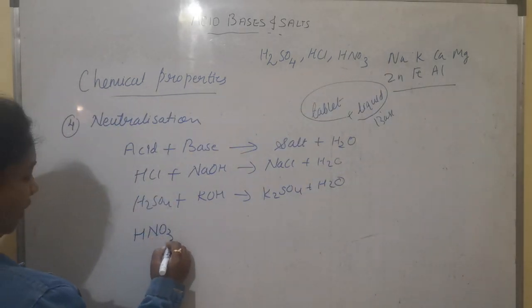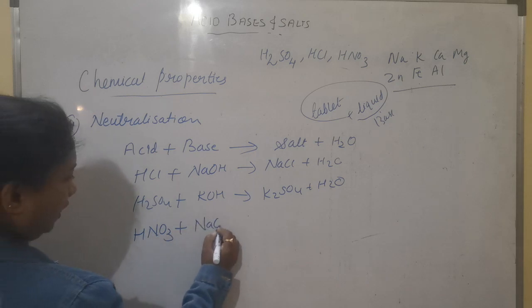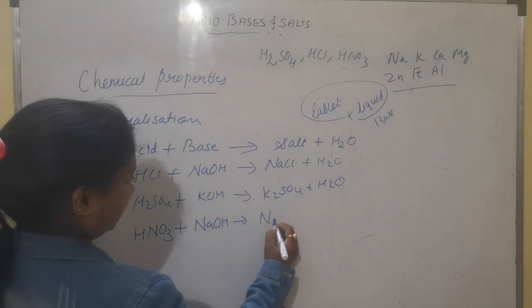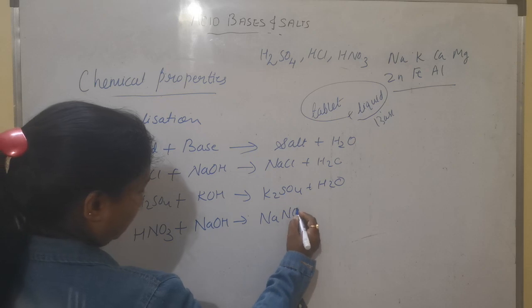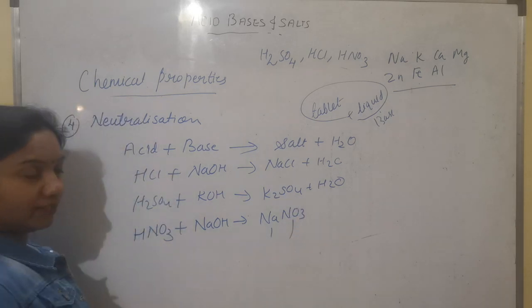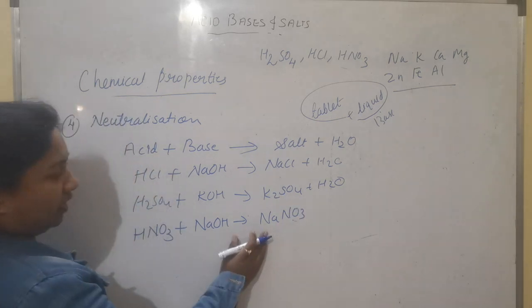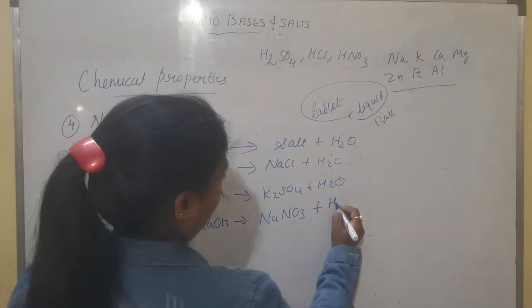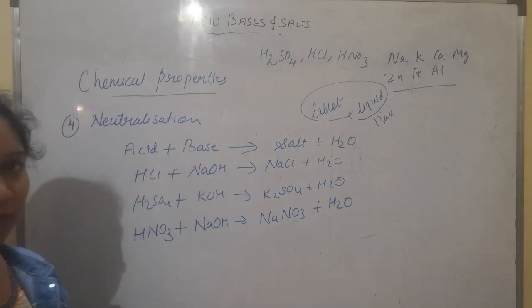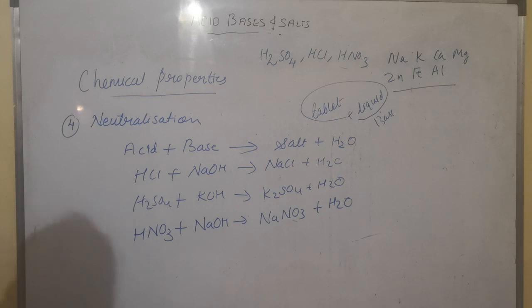Take one example of nitric acid also. With NaOH, I am going to get sodium nitrate. Both have valency 1, so that is why its formula is NaNO3 plus water. So these are some examples of the neutralization reaction.